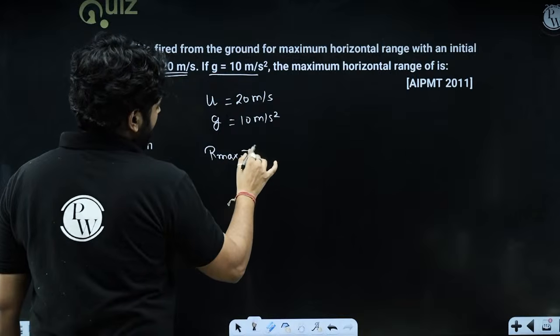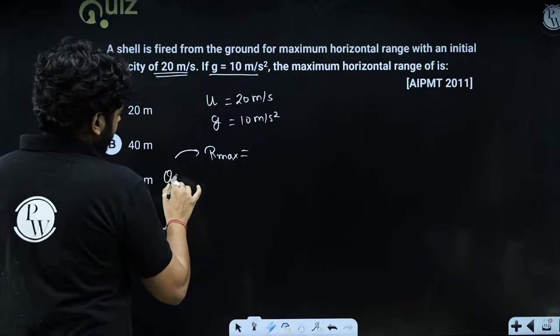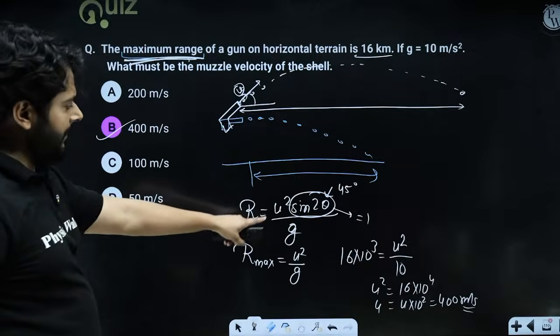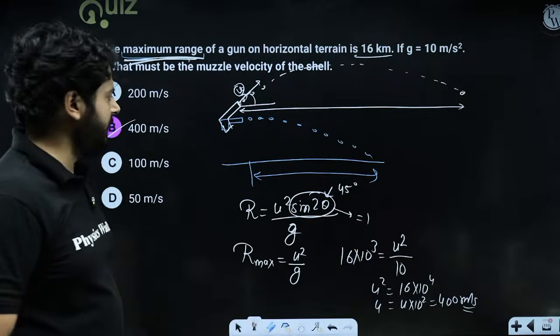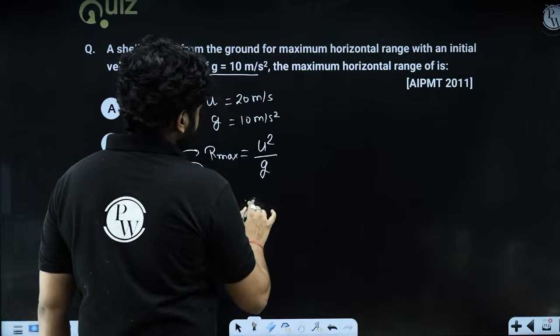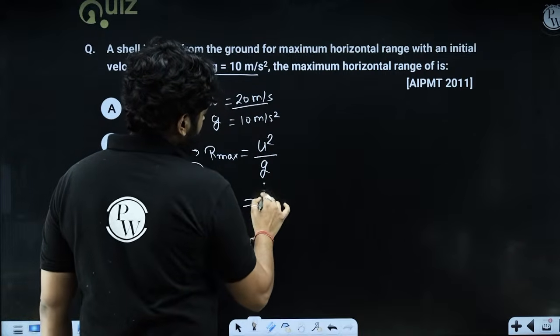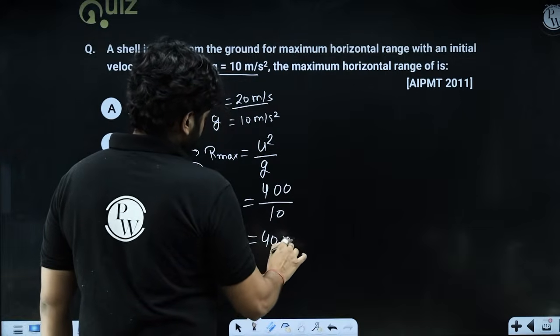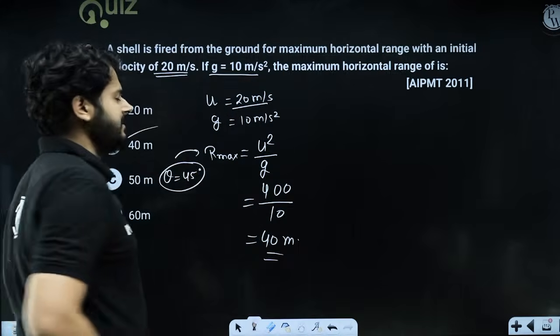my dear kids, maximum horizontal range is obtained when the angle of launch is 45, and here you have seen it. The maximum horizontal range is u square upon g. So u square is 20 square, it is 400, and g is 10. So it is going to be 40 meters. Option B is the correct option, right?